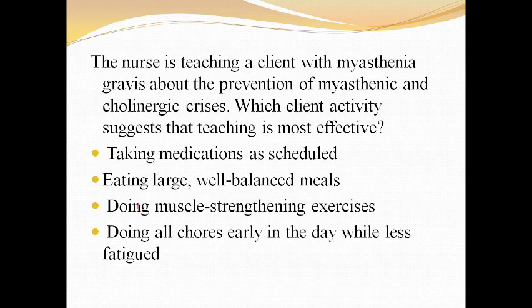The next question: the nurse is teaching a client with myasthenia gravis about the prevention of myasthenic and cholinergic crisis. Which client activity suggests that teaching is most effective? The options are taking medications as scheduled, eating large, well balanced meals, doing muscle strengthening exercises, doing all chores early in the day while less fatigued. The answer is taking medications as scheduled.